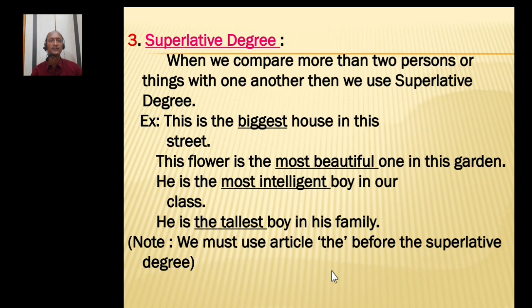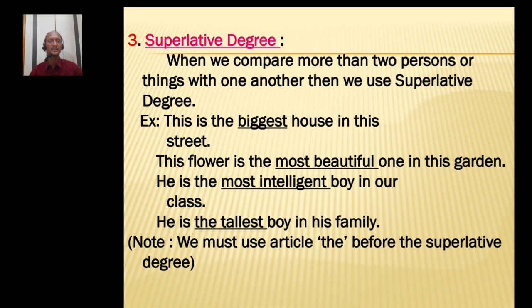Now the third and last one, the superlative degree. When we compare more than two persons or things with one another, then we use the superlative form. When the comparison is made among more than two nouns or pronouns, then we have to use the superlative degree. For example, this is the biggest house in this street. Big, bigger, biggest.